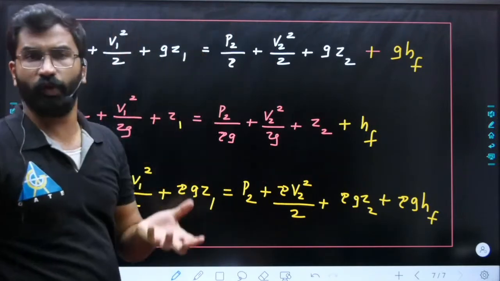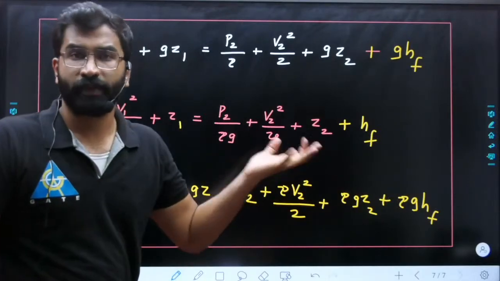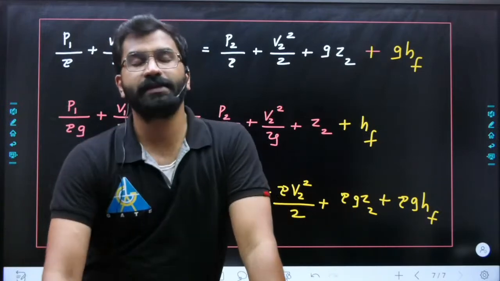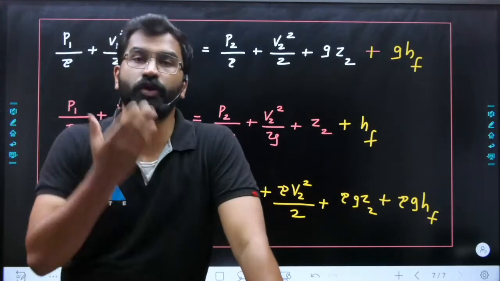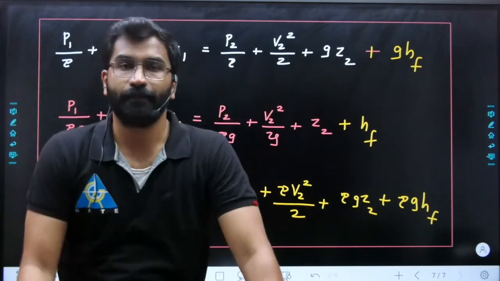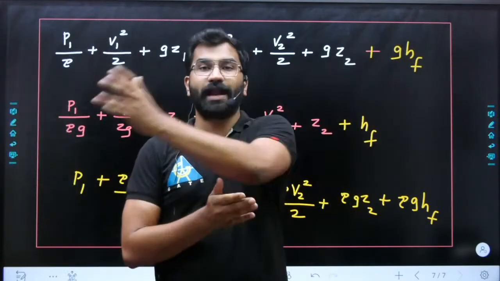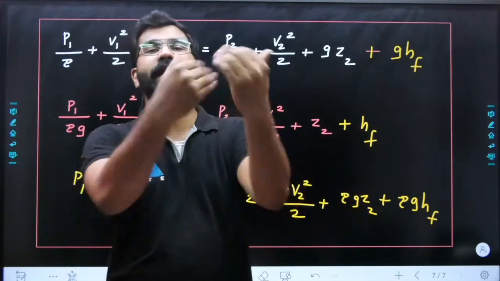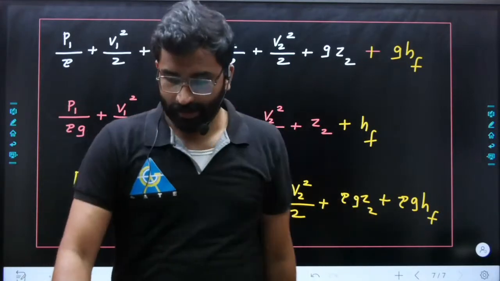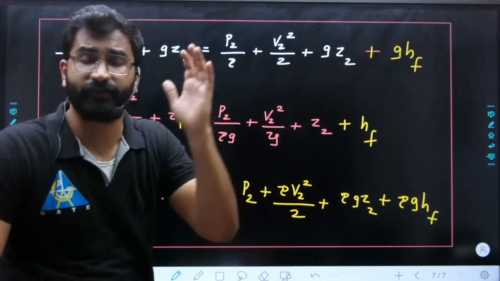Whenever you have a pipe flow, what are we interested to calculate? This rho GHF or HF, head loss due to friction. What is the meaning of head loss? It is the additional height that we need to give by a pump so that we avoid the complete pressure drop. We need to make the flow go from one particular point to another, so how much energy is needed through the pump, that will be decided by what? The frictional losses.